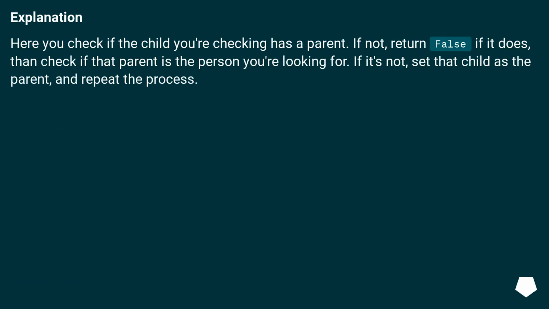Explanation. Here you check if the child you're checking has a parent. If not, return false. If it does, then check if that parent is the person you're looking for. If it's not, set that child as the parent, and repeat the process. You can do something like this.